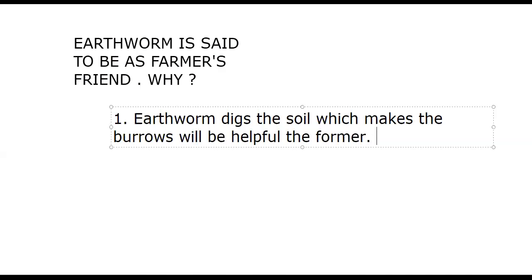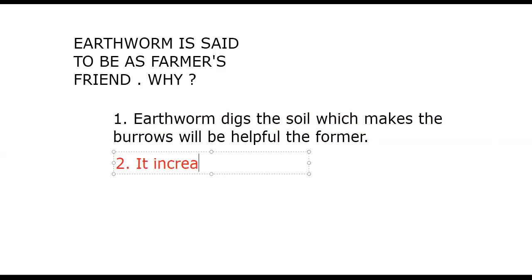Do you want to say anything here? Why is the earthworm said to be the farmer's friend? One of the reasons we learned now; you may have heard this before also. What may be the other reason? Improve soil fertility. How? It increases the soil fertility. Very good. It's good to say, but how?